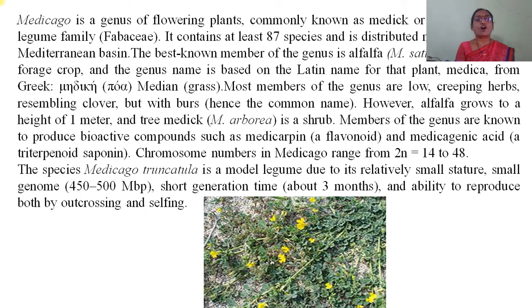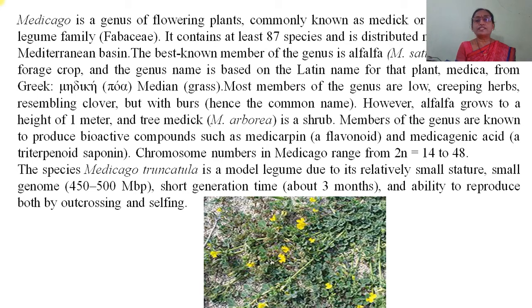Medicago is a genus of flowering plants commonly known as medic or burr clover in the legume family Fabaceae. It contains at least 87 species and is distributed mainly around the Mediterranean basin. The best known member of the genus is alfalfa, Medicago sativa, an important forage crop, and the genus name is based on the Latin name for that plant, Medica, from the Greek Medike, meaning grass.